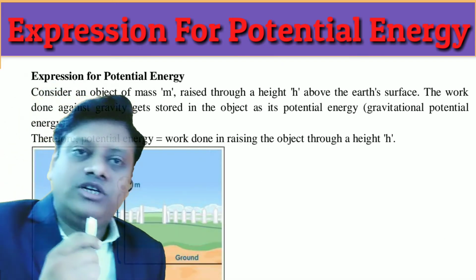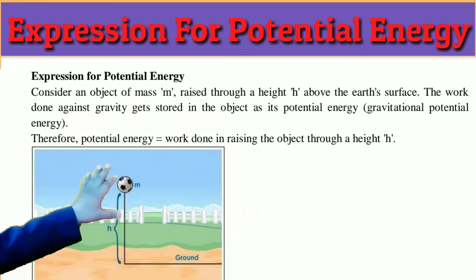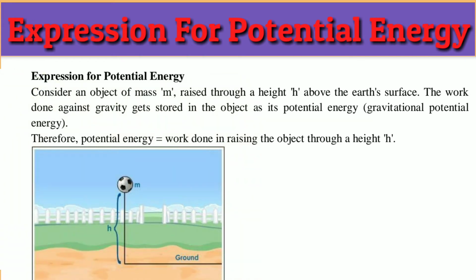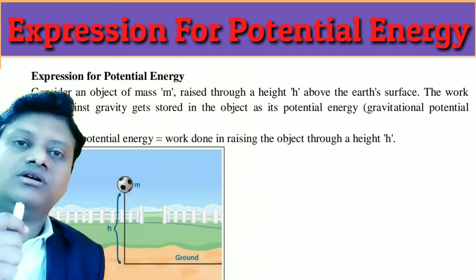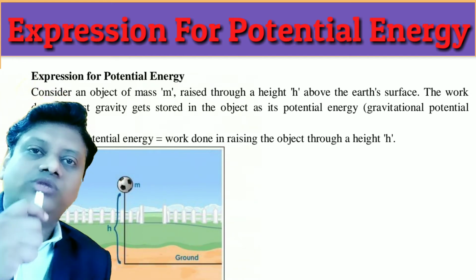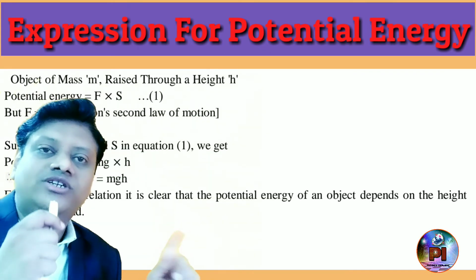Now we will come to the derivation part of this type of energy. For this, you need to consider the diagram given here. In this diagram, we can see a body which is present at some height h from the reference level of the ground. The body is kept at some height from the ground, and we need to find out the energy possessed by this body. When we take this body from the ground to the top, we have performed some work in taking the body to that position. That work we performed is stored in the body in the form of its potential energy.